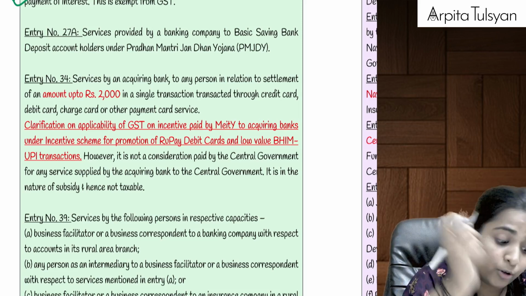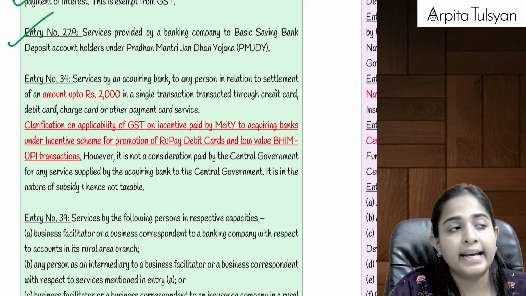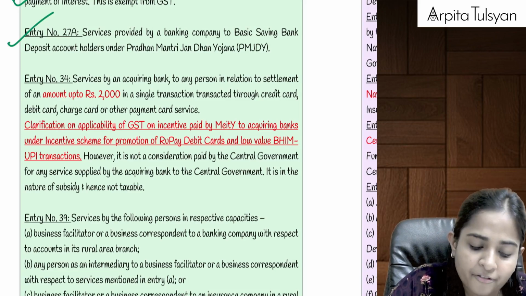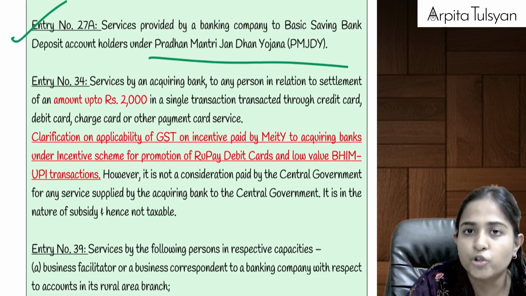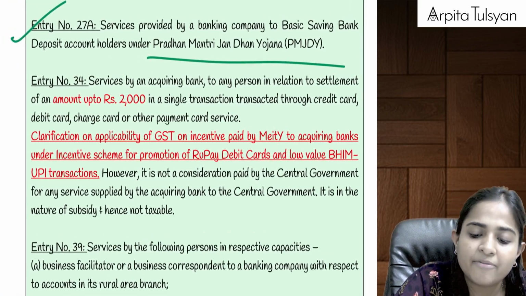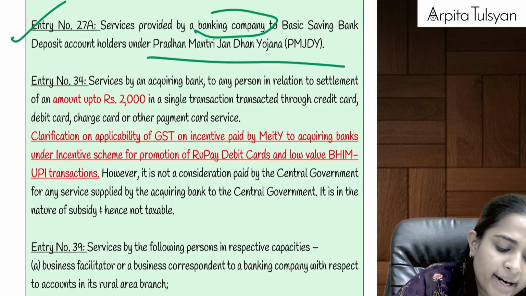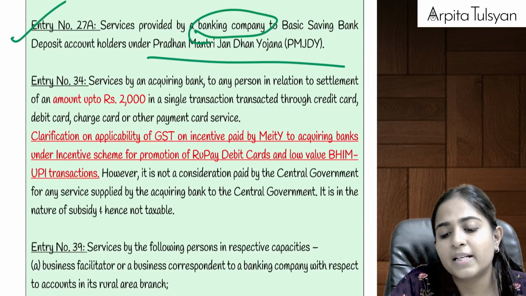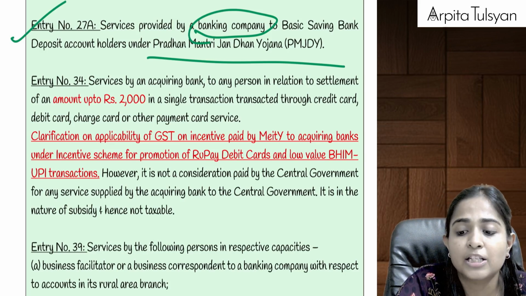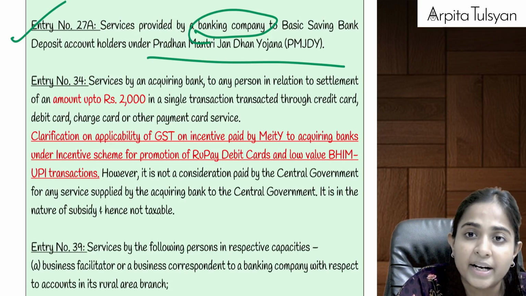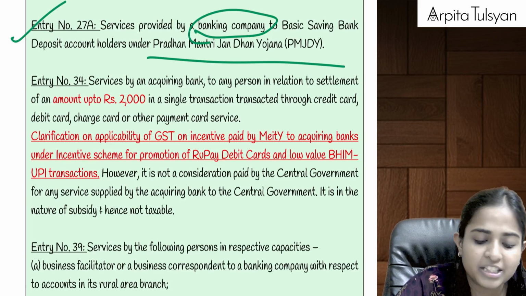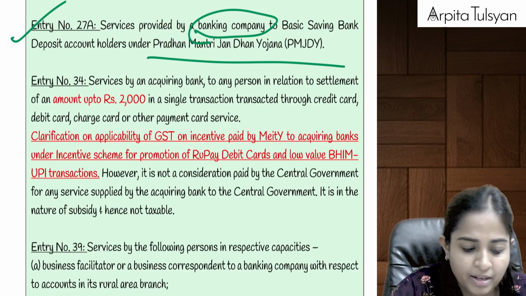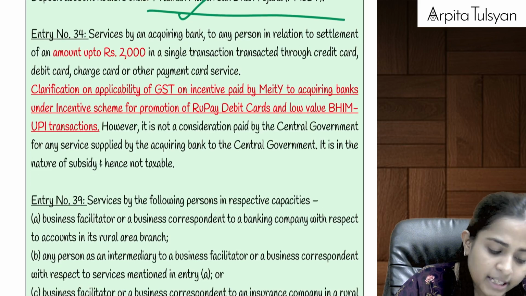Then after that, going to the next one, that is entry number 27A. Let's say we have opened a bank account under a scheme called Pradhan Mantri Jan Dhan Yojana, and the bank is providing us services. Let's say the bank is issuing us some checkbook, passbook, debit card, etc. For that, if the bank is levying any charges, on those charges GST will be totally exempted.